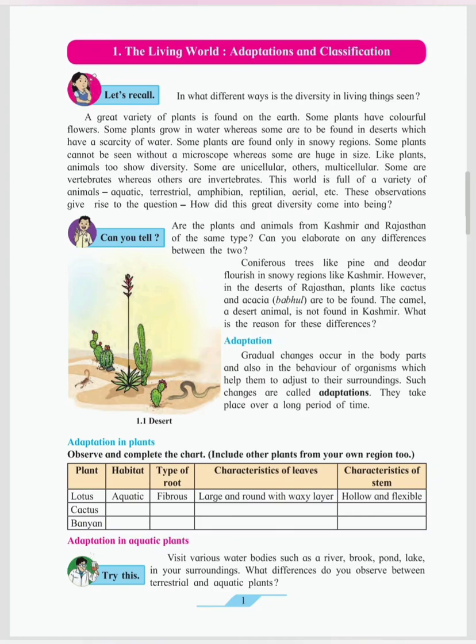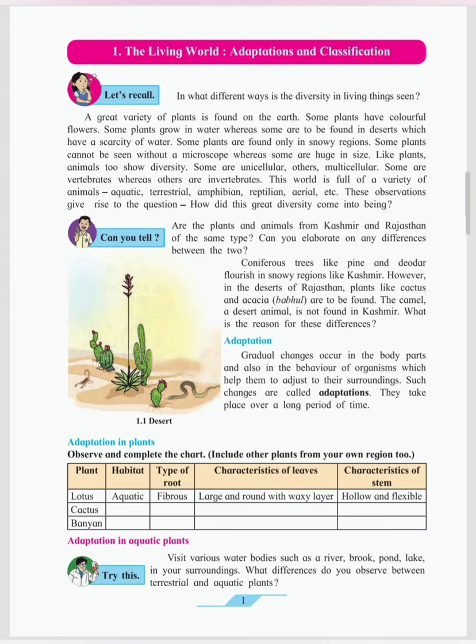So, the plants which are present in Kashmir will not live in areas like Rajasthan. Also, the plants which are present in Rajasthan will not live in areas like Kashmir, since the climate, the soil, and the water quantity are different in both regions.